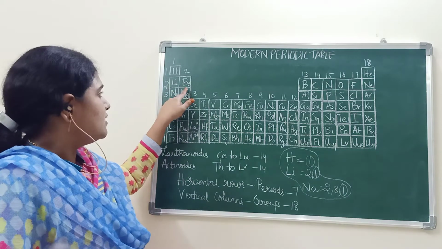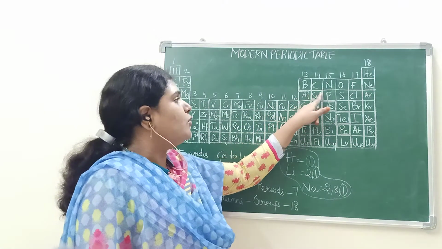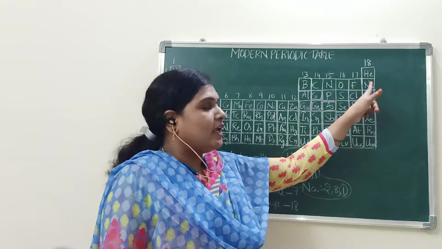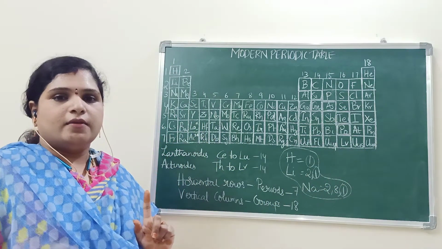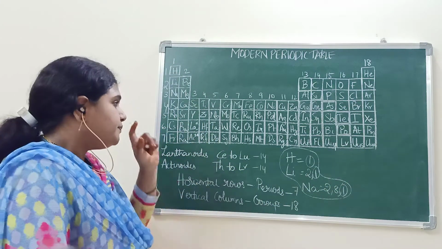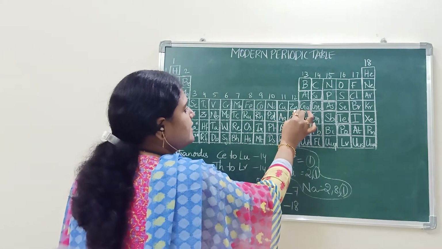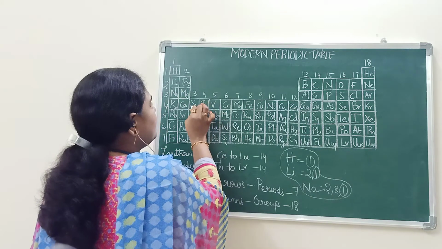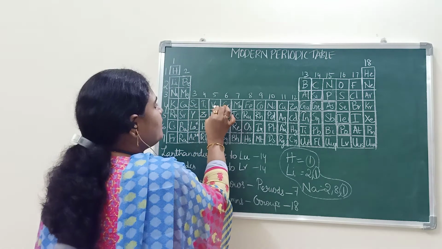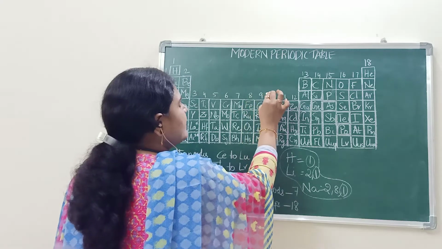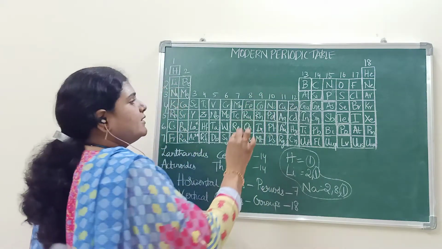This is 1A, this is 2A, 3A, 4A, 5A, 6A, 7A. This is the 8th group. Okay, 8th A group. And this is 1B, this is 2B, 3B, 4B, 5B, 6B, 7B. And this entire group is 8th.